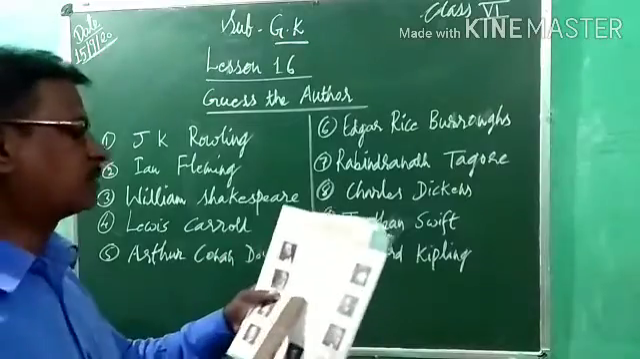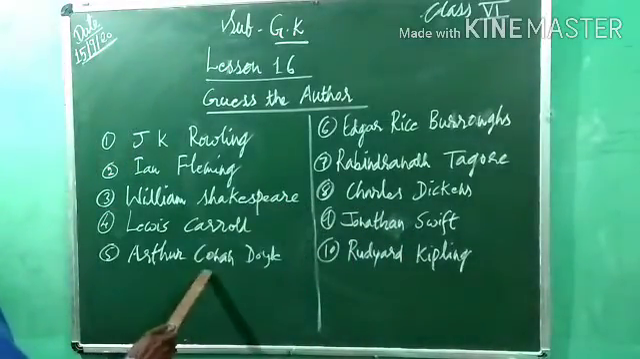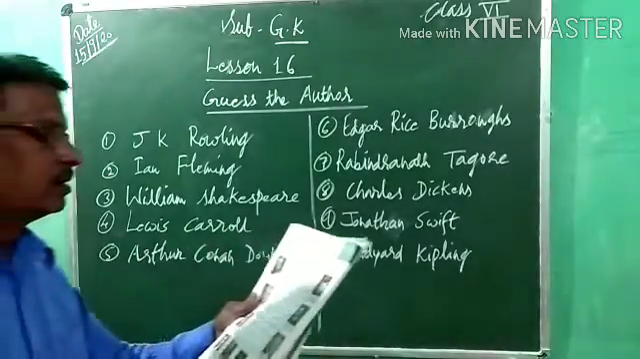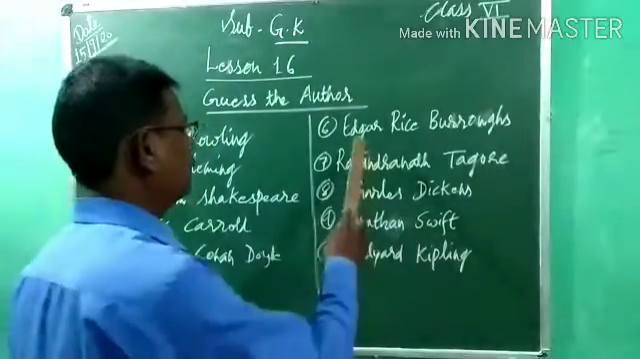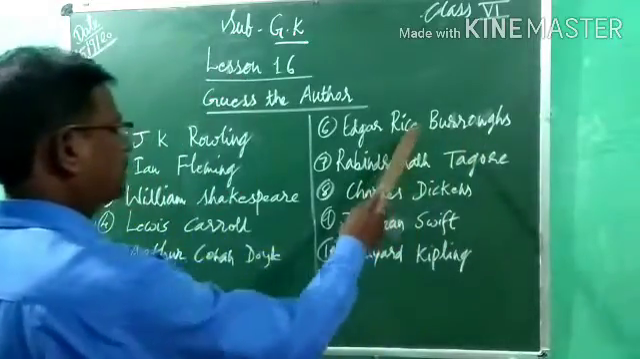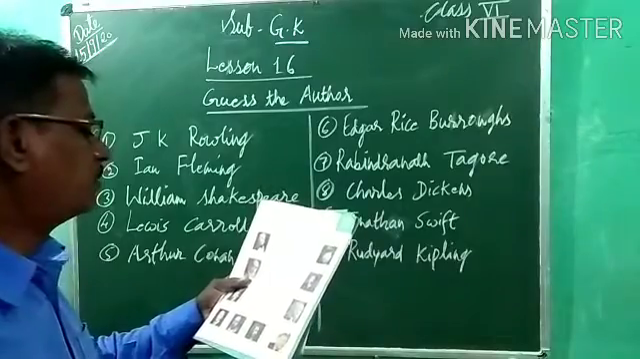Now fifth, who was the author of the book Sherlock Holmes? Arthur Conan Doyle. And sixth one, Tarzan. Who was the author of the book Tarzan? Edgar Rice Burroughs. That one, the author of the book Tarzan.